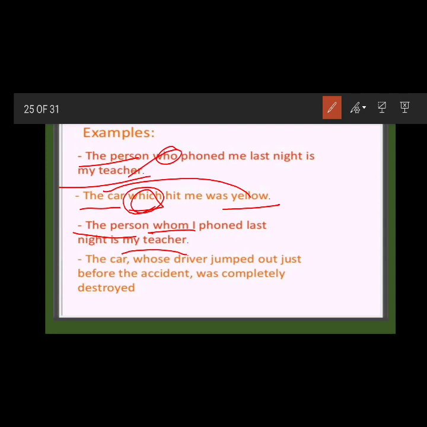And the car whose driver jumped out just before the accident was completely destroyed. So what car was destroyed? What is the thing that was completely destroyed? The car whose driver jumped outside was destroyed. So by whose, these are related to each other.